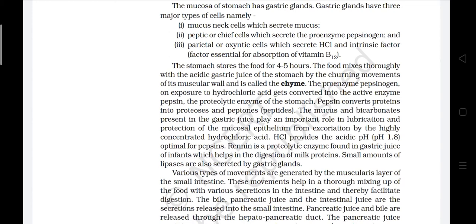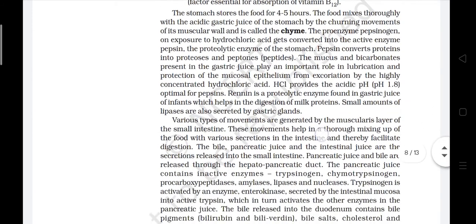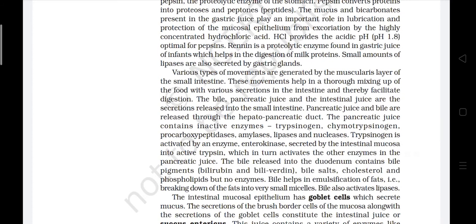Rennin is a proteolytic enzyme found in the gastric juice of infants which helps in the digestion of milk proteins. A small amount of lipase is also secreted by gastric glands.